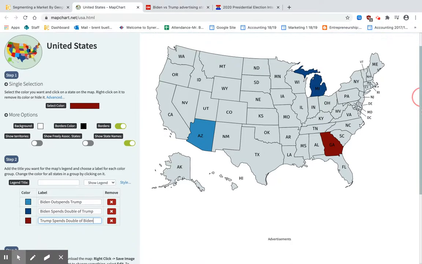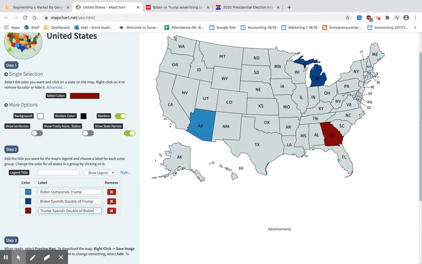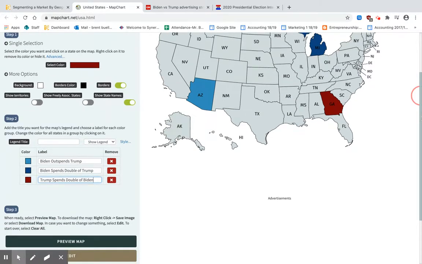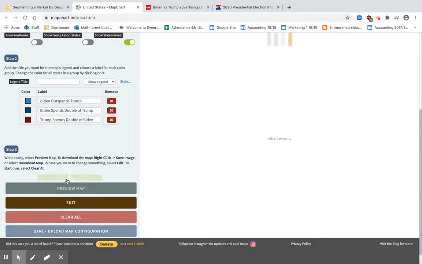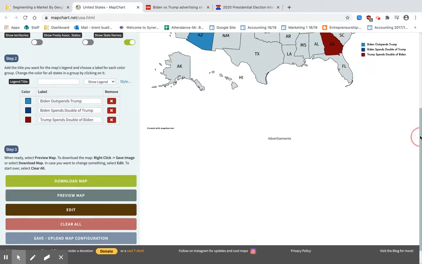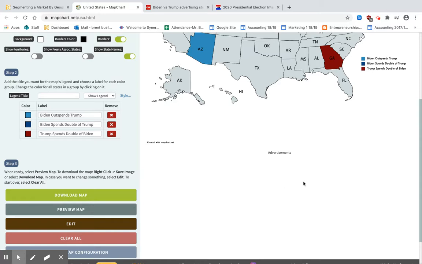Now, you're going to go through all 10 states. I would just use 4 colors: a dark blue, a light blue, a dark red, and a light red. Each state will have one of those 4 colors in it. When you get all done, you can preview the map, right here. There's a number of ways that you can do this. You can mess around. You can download the map. Look at how it makes a nice key over here.